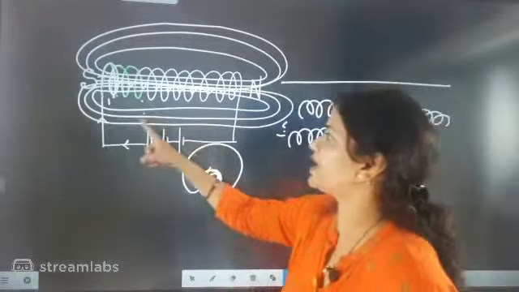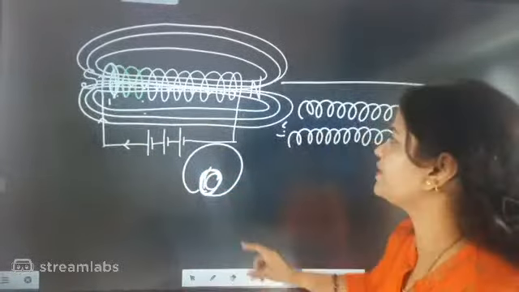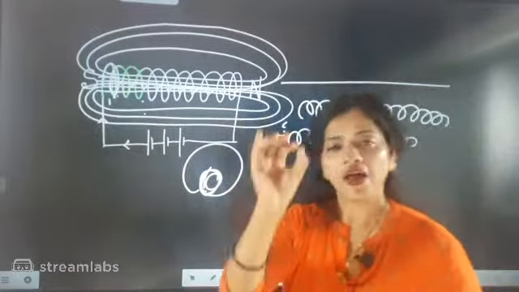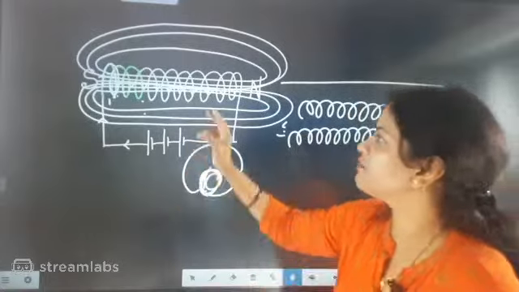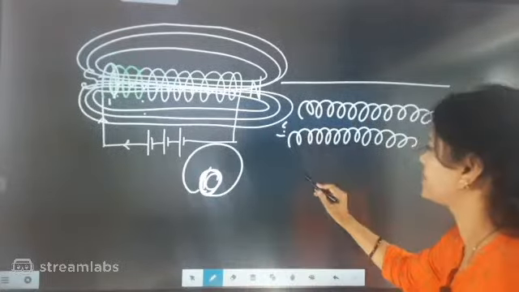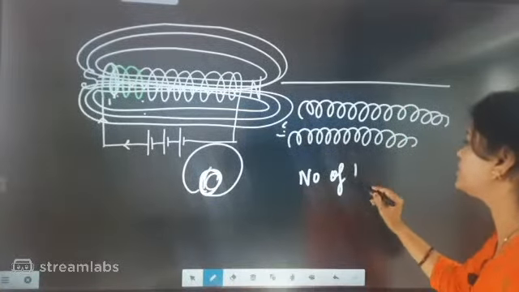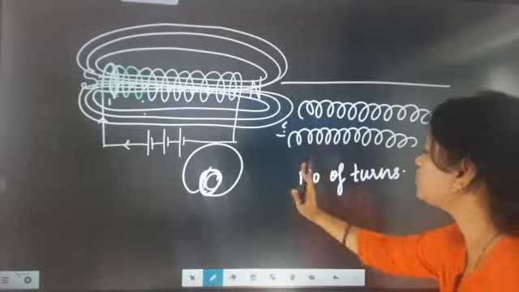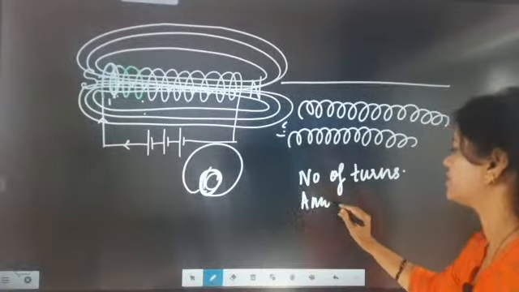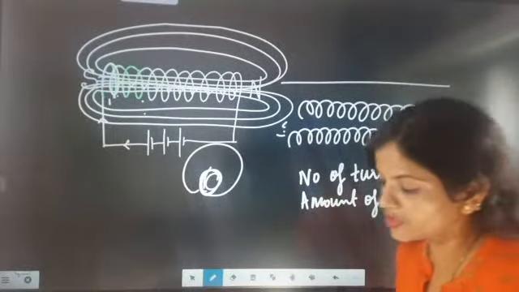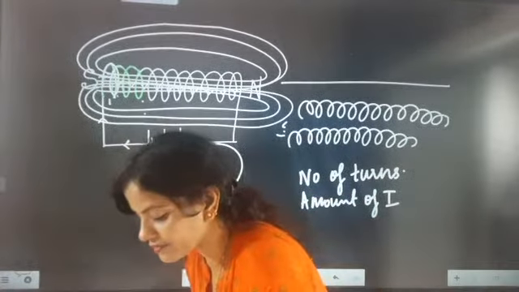Then current supply: another important point is, if you increase the amount of current flowing in the circuit, then too you will increase the magnetic field. So one thing is the number of turns, and the second is the amount of current.